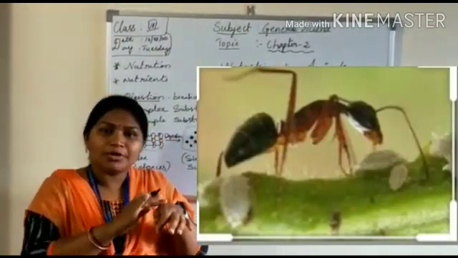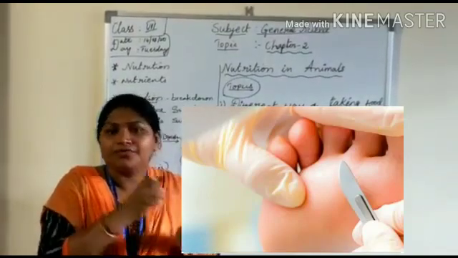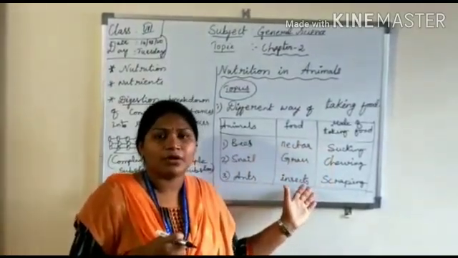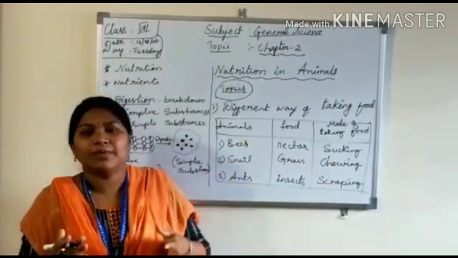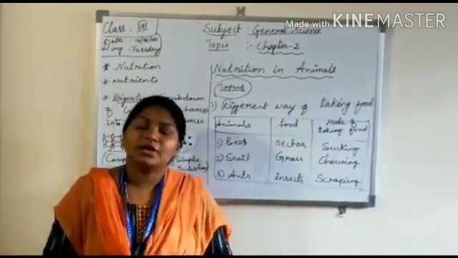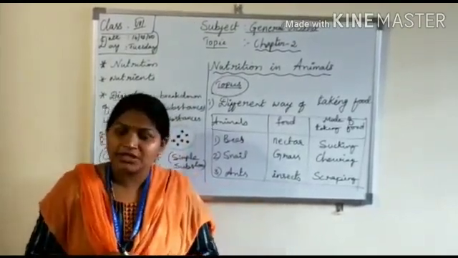Scrapping means it takes the food material upon the skin only. So these are the different modes of taking food involved in different animals. Not a similar mode of taking food, but different kinds of modes are involved in nutrition in animals.